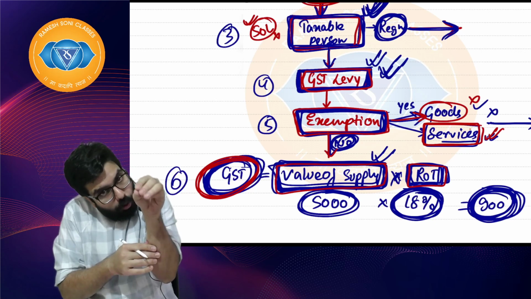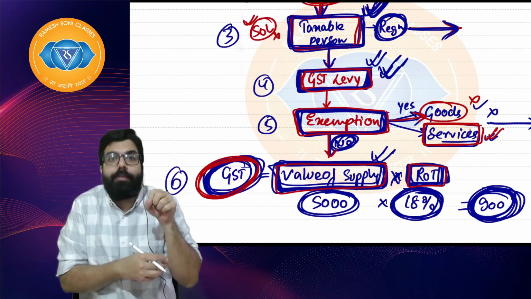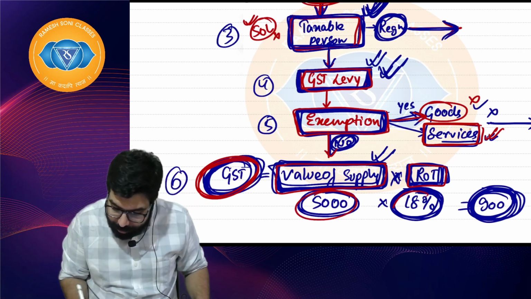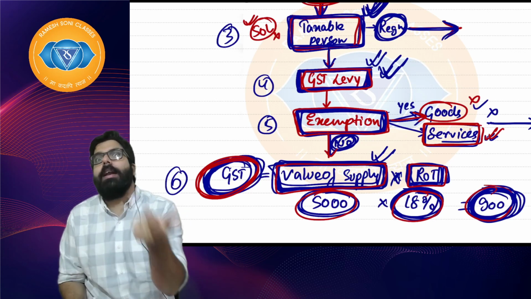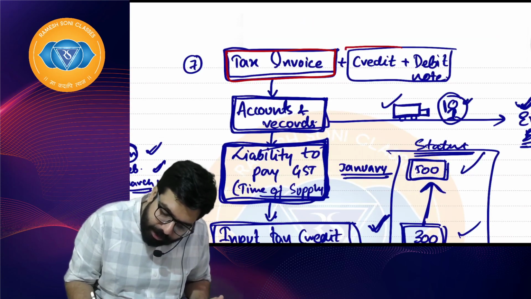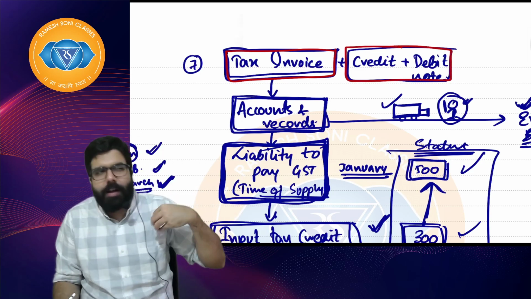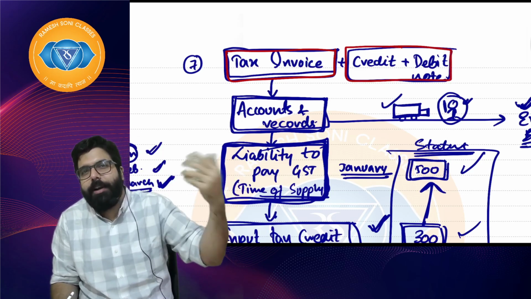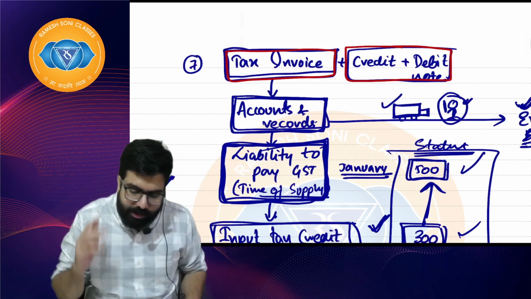Government will tell you how much GST you have to collect from the customer. So on the value, I'll collect the GST. Now, how do I collect the GST? I will have to issue a tax invoice. And sometimes goods come back, so I'll have to issue a credit note or debit note. So: tax invoice, credit note, debit note.